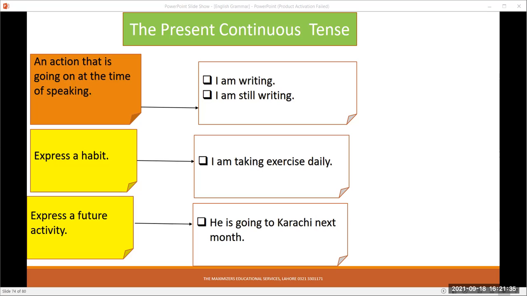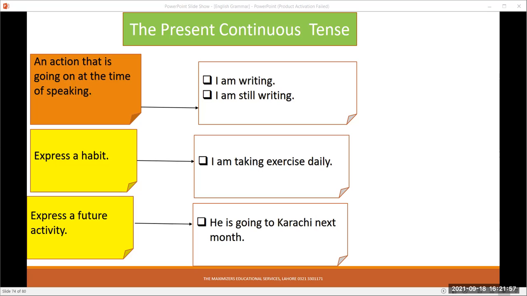We have seen that the present indefinite tense is used for habits, for those habits which are permanent. He is honest. He speaks truth. He goes to morning walk. We can add every day or daily, or even if we do not add, the meaning is understood.